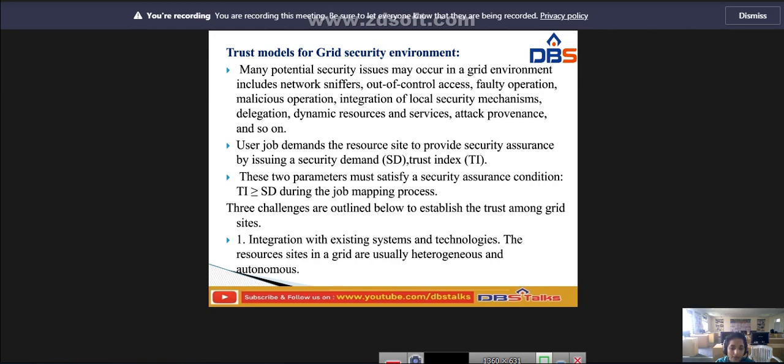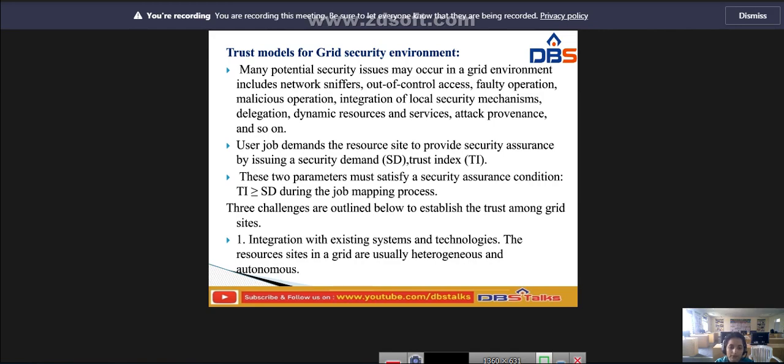The conditions, whatever rules are provided, should be satisfied by the user. The two parameters should be satisfied by the user. Only if he satisfies the security conditions, the trust index should be greater than or equal to the security demand during the job mapping process. So when you map the two, the trust index is the main thing compared with the security demand, during job mapping to the resource.